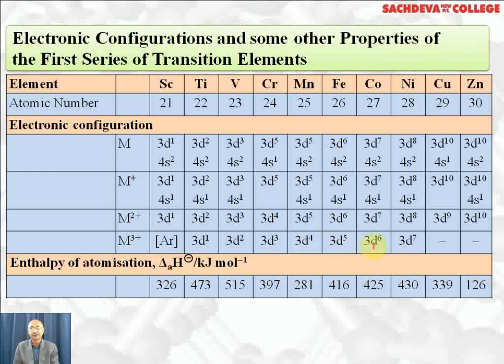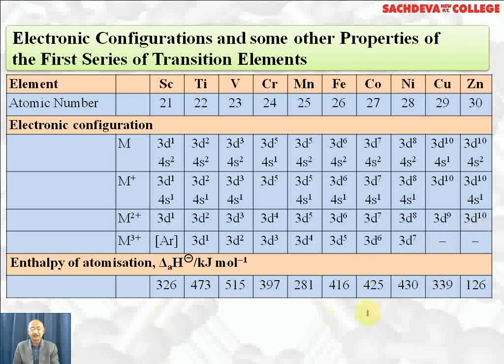Cobalt shows plus 2 and plus 3. So in plus 3 it has got 3d6, plus 2 it has got 3d7. Nickel shows plus 2, so 3d8. If plus 3 is unstable, 3d7 is also formed. Copper shows plus 1 and plus 2 has 3d9. Plus 1 is 3d10, plus 3 is never shown. Zinc only shows plus 2, which has got 3d10 electronic configuration.